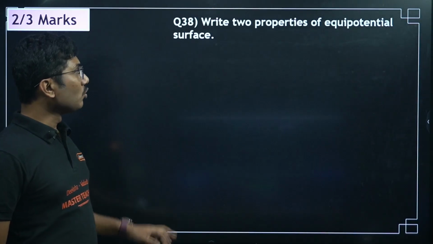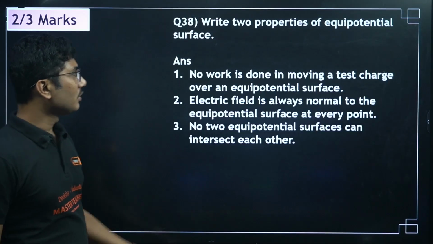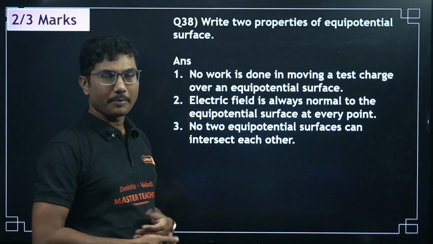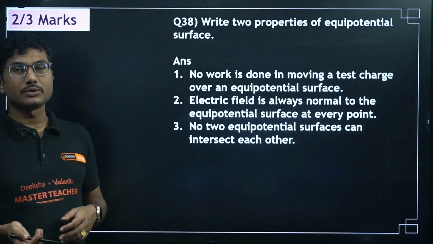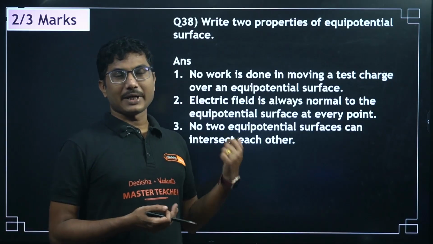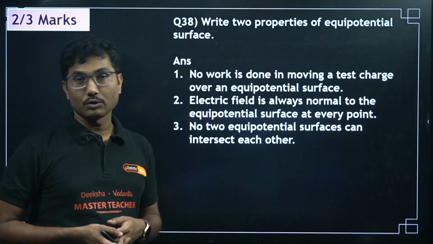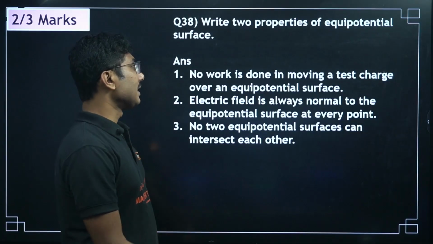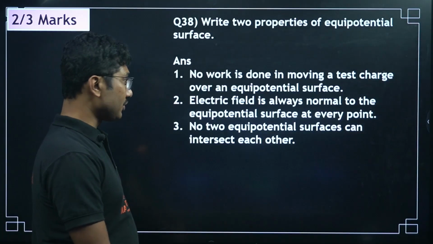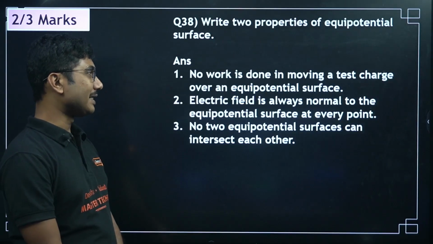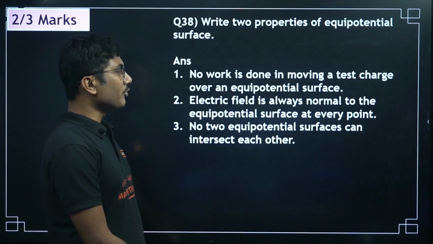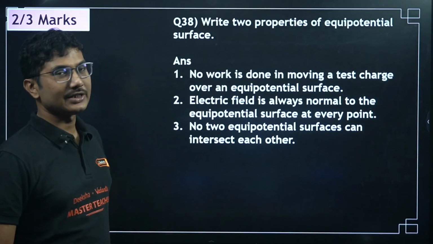Write two properties of equipotential surface. 2 to 3 properties you have to remember. For properties, always remember 3 properties, so that in case it comes as a 3 marker also, you can answer those questions. No work is done in moving a test charge over an equipotential surface. Electric field is always normal to the equipotential surface at every point. No two equipotential surfaces can intersect each other.